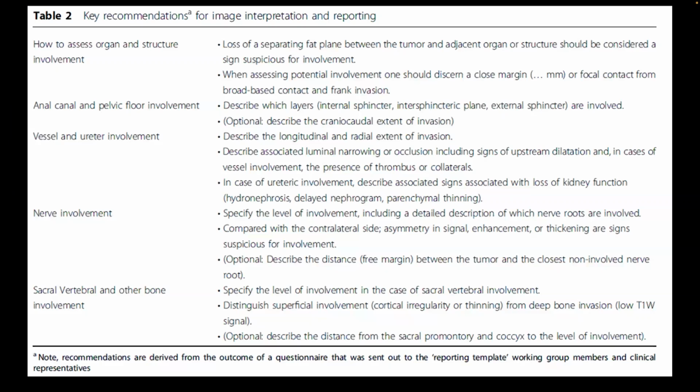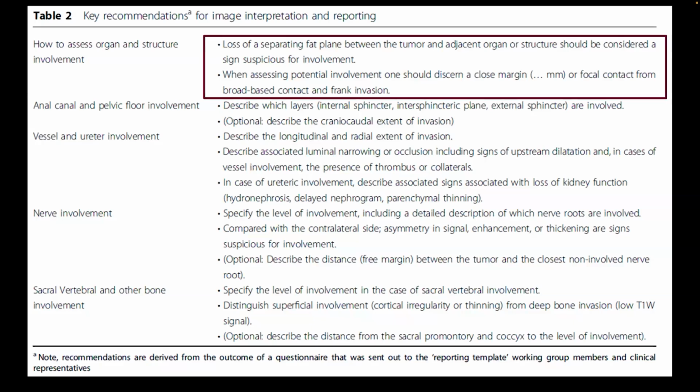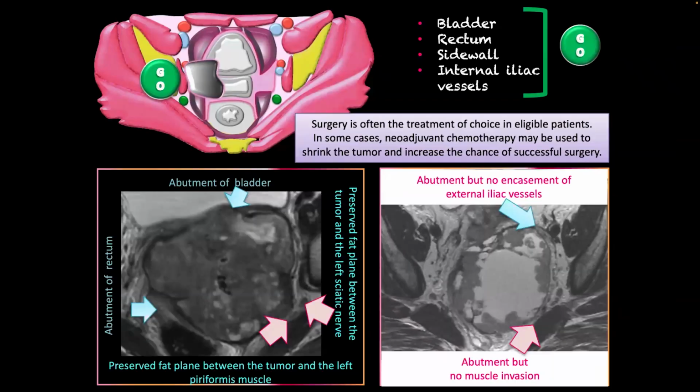We propose a table in the guidelines about the key recommendations on how to assess the structural involvement and the different types of possible involvement according to the structure involved. So first, let's talk about what has a close margin, a focal contact. Again, I'm repeating myself, but usually bladder, rectum, gynae organs, side wall, and internal iliac vessel are absolutely not a contraindication for pelvic exenteration.